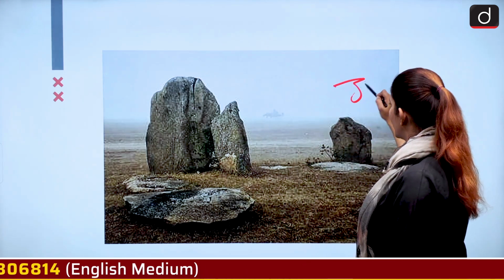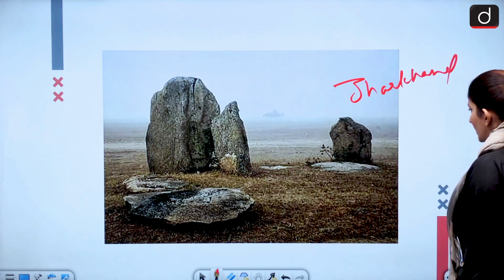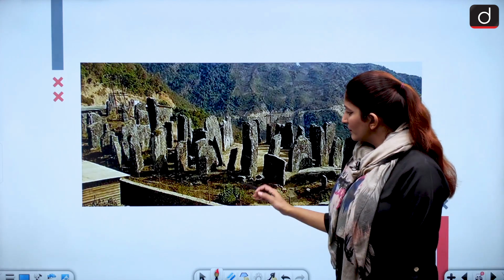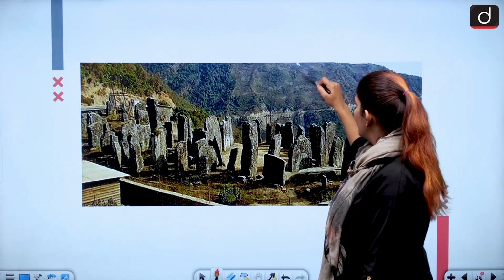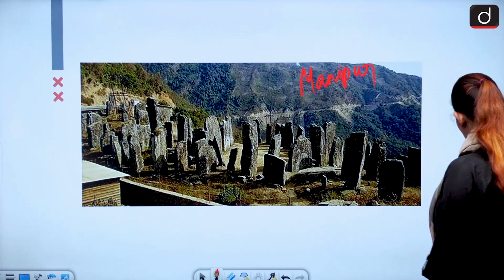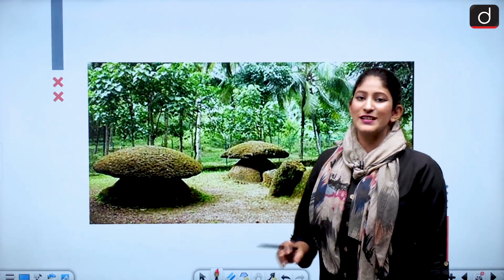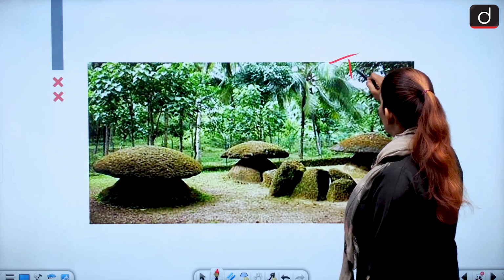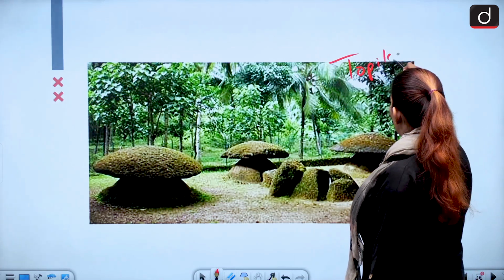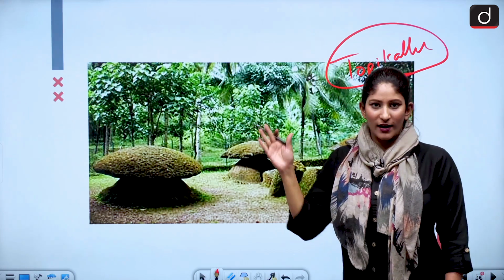This is the Jharkhand site of megalith. All right, and these are menhirs from Manipur. And you can see these are umbrella megaliths, also known as Topi Kallus. These are from Kerala. So I hope somebody who is watching from Kerala knows this or has gone to this place.